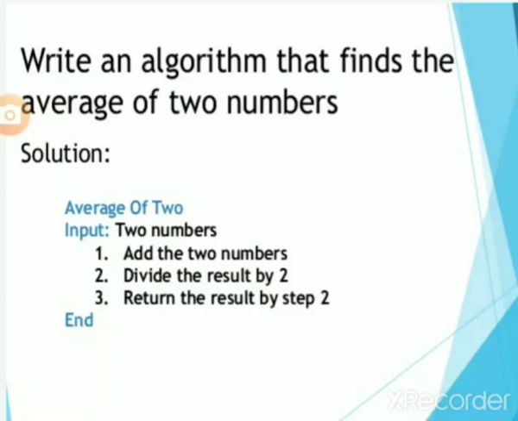Write an algorithm that finds the average of two numbers. Solution: take the average of two numbers. Input two numbers. First step is add the two numbers. Second step is divide the result by 2. Third step is return the result of step 2. End.